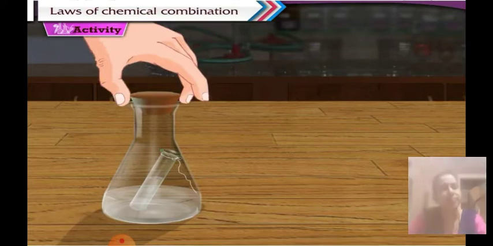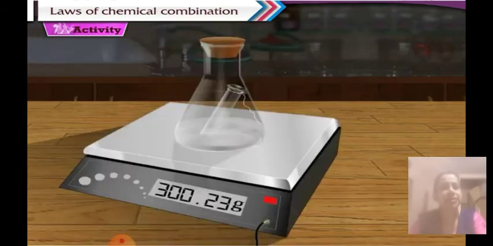That means there should not be any hole in the rubber cork through which air could go inside and change the setup of the experiment. That is why it should be an airtight rubber cork. Now weigh this apparatus along with these chemicals. You will find that the mass is around 300.23 grams.